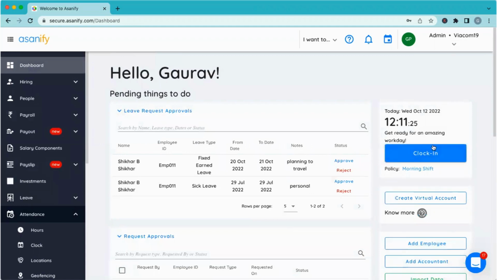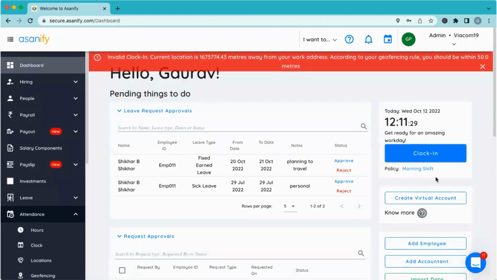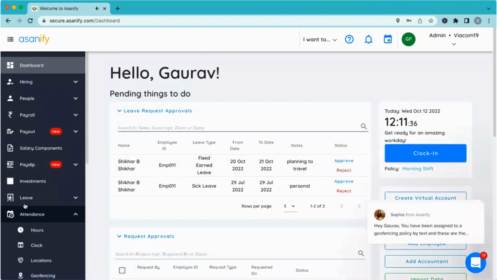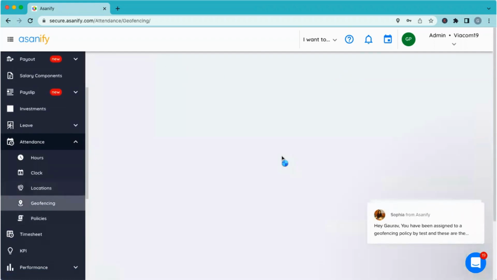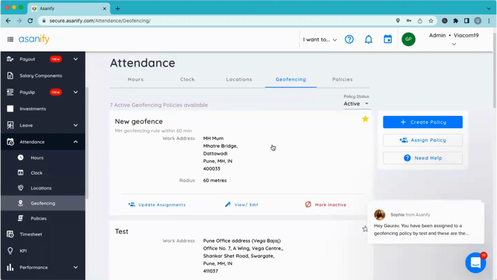So let's say I am the employee right now and I'm clocking in, and the morning shift policy which I created has been assigned to me. There is a geofence rule. For this particular employee there may be a geofence rule, so I'll just unfence myself from this rule, and I'll show you how this works.